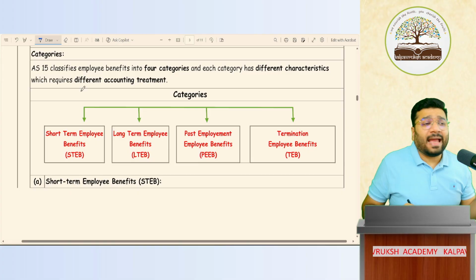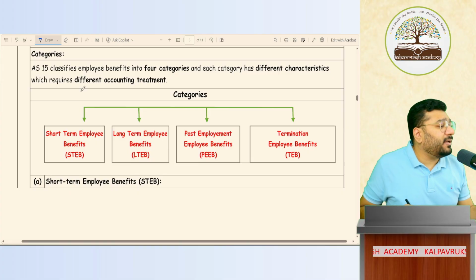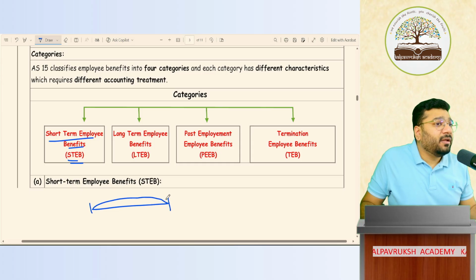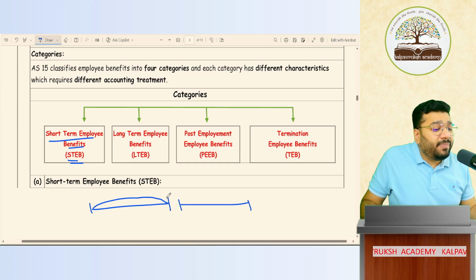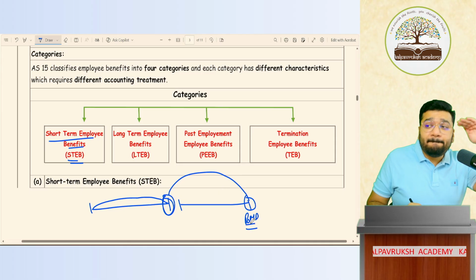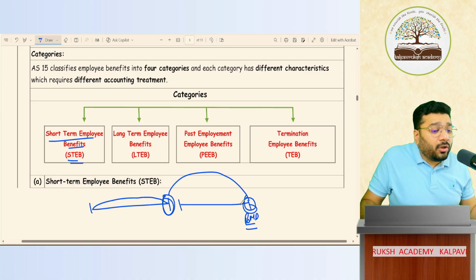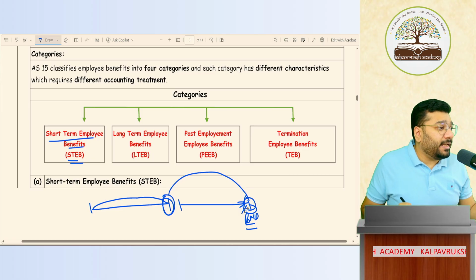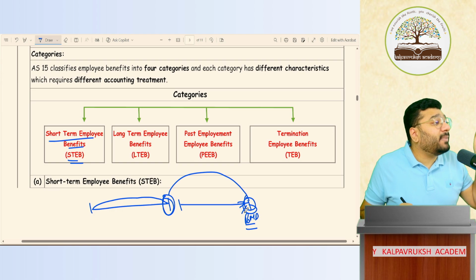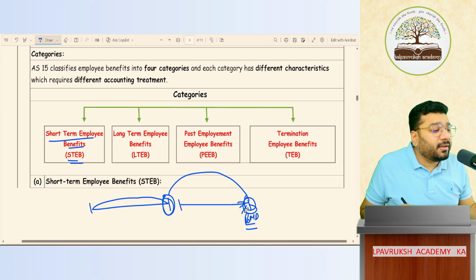Okay. Now there are 4 categories of employee benefit categorized under AS 15. First is called short-term employee benefit, STEB. It means the services rendered in the current year, the amount of which is paid within 12 months of the accounting period. So from the accounting period, calculate 12 months. I will get BMD. BMD stands for benchmark date. On or before the benchmark date, if you make the payment, then that kind of employee payable is called short-term employee benefit. Got it? Not got it?